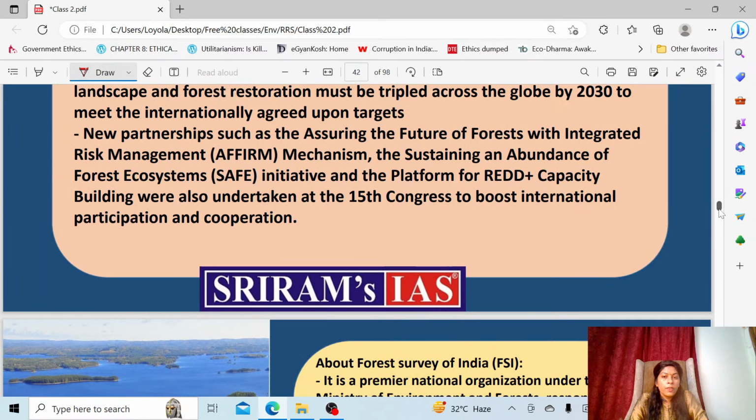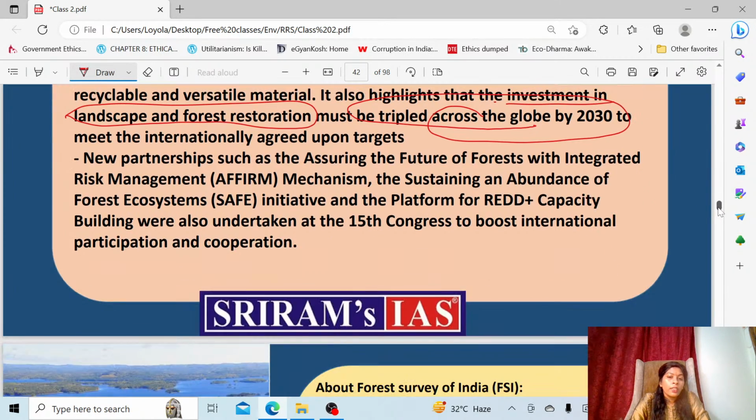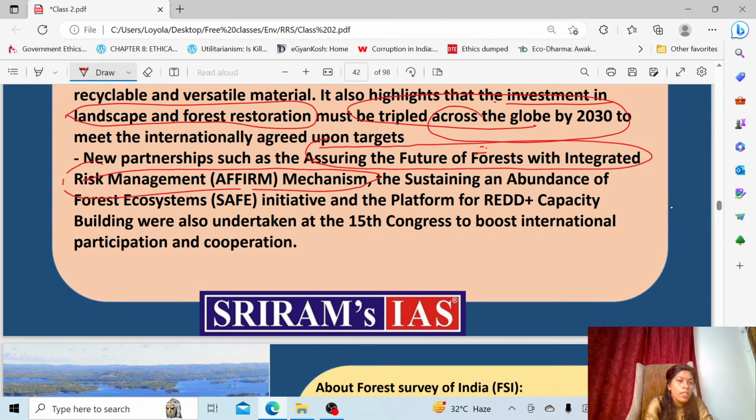Then you can see this. It also highlights that investment in landscapes and forest restoration has to be tripled across the globe by 2030. So this is another important point. If they ask, they'll be asking this point only. So this is one of the important targets, to be tripled by 2030. And new partnerships were also proposed in this World Forestry Congress, like the future of forest with integrated risk management mechanisms, assuring the future of forest with integrated risk management mechanism, sustaining an abundance of forest ecosystem, safe initiative. All these are some of the initiatives which have been started in the Congress.